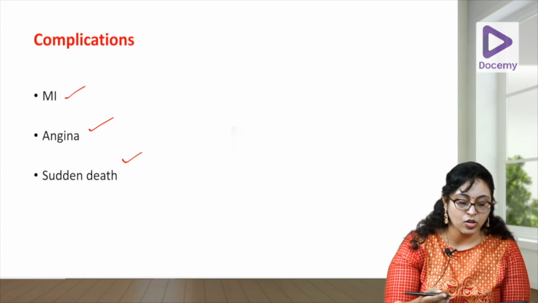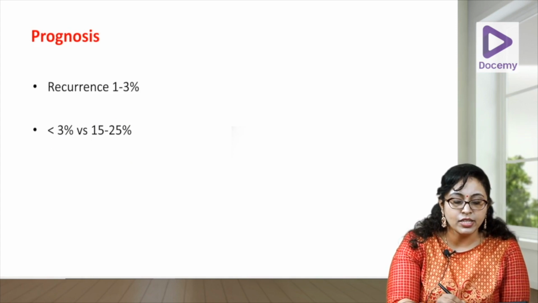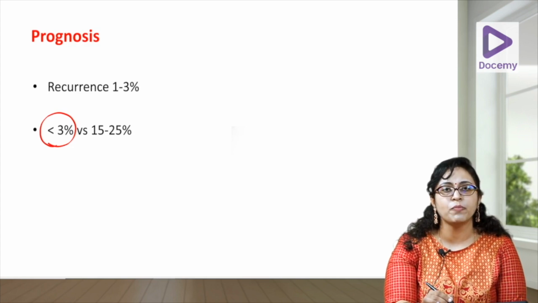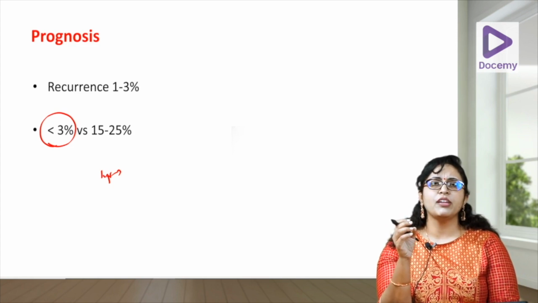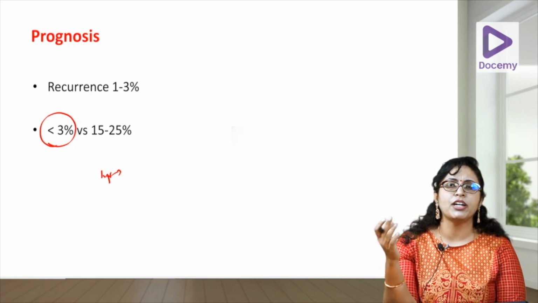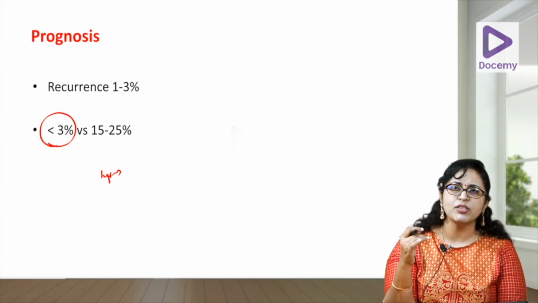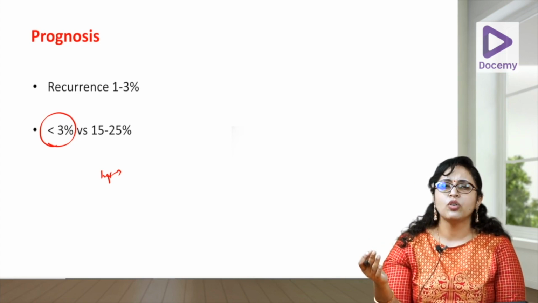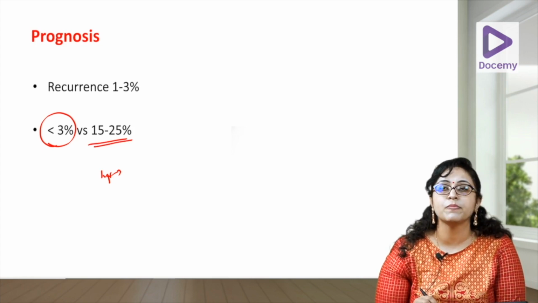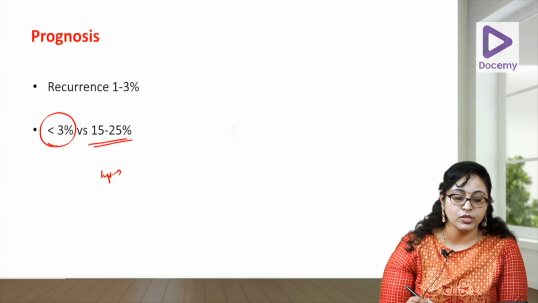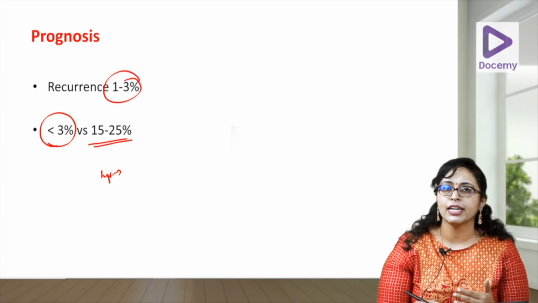Usually, with the coronary artery aneurysm prognosis, less than 3% of children will have complications by 1 year. If it is a small aneurysm, less than 5 millimeters, aneurysms spontaneously subside, and by 1 year, if you take an echo, it will become normal. But giant aneurysms rarely subside, and you may have to go for surgical therapy in those cases. In untreated patients, almost 15 to 25% of children develop coronary aneurysm. 1 to 3% can have recurrence. If adequately treated, they can have a good prognosis.